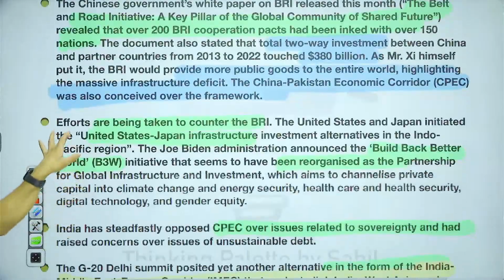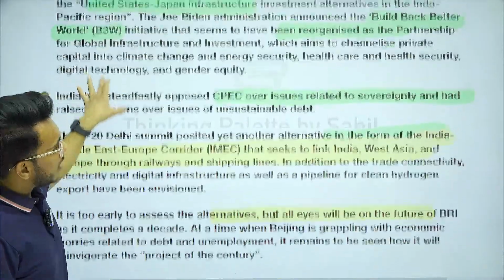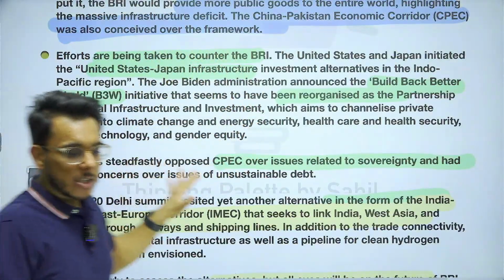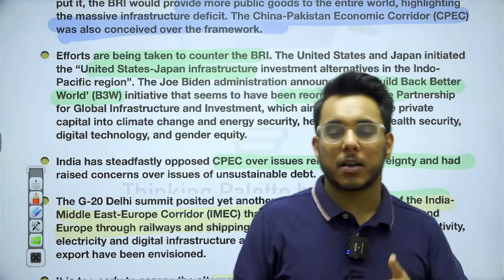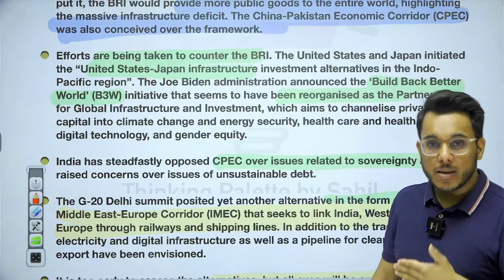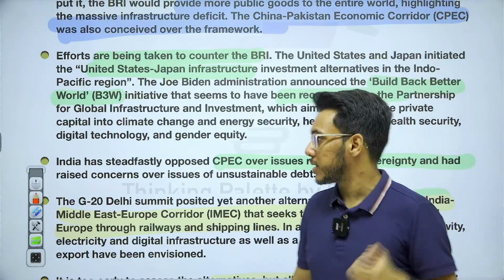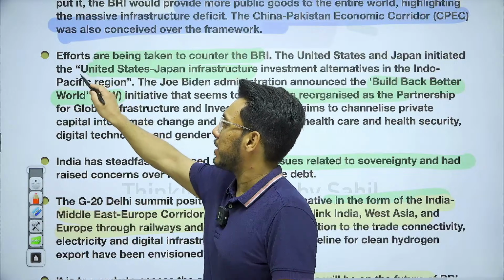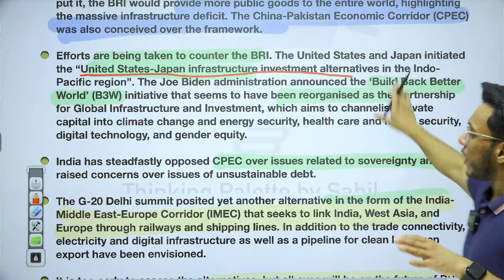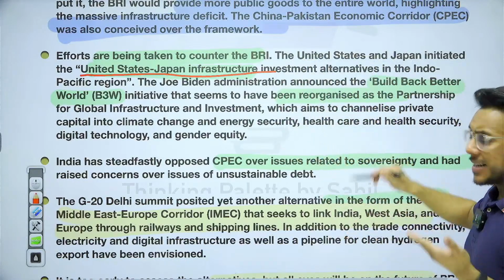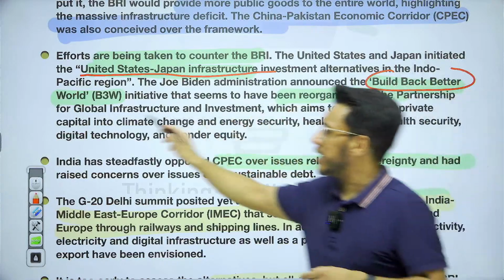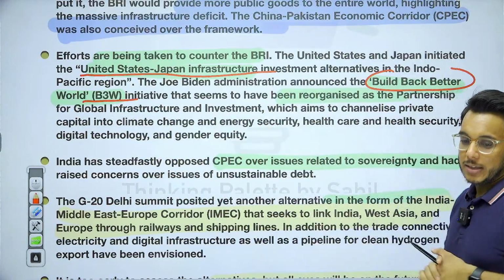Now, guys, if you are following the newspaper regularly, you might know about all these initiatives we have discussed. As China has taken up its BRI project, the USA and India, in order to counter BRI, have also taken up many counter projects. For example, the United States and Japan have come out with the US Japan infrastructure investment project in the Indo-Pacific region. There is the IPEF, the Indo-Pacific Economic Framework. There is the Build Back Better World Initiative that was taken up.